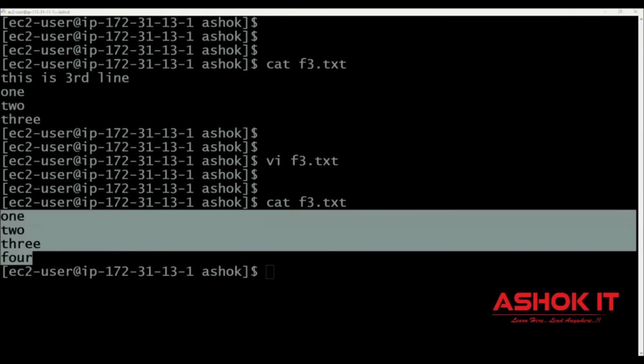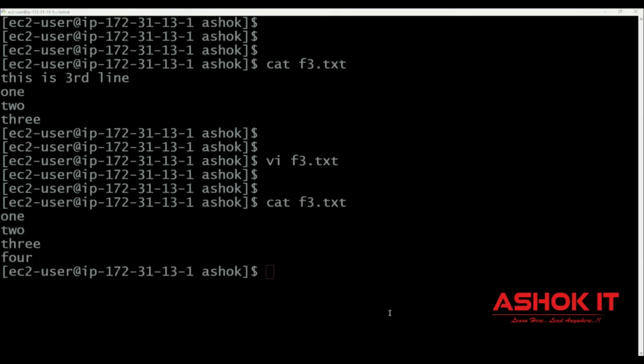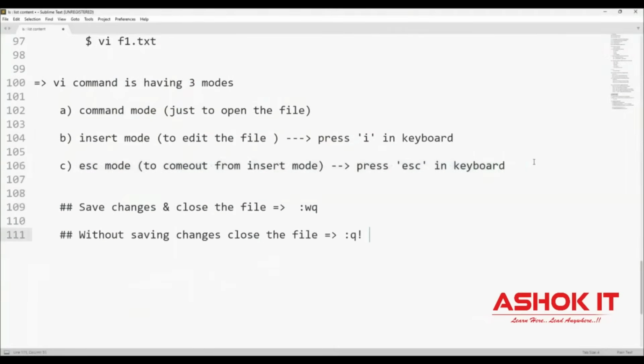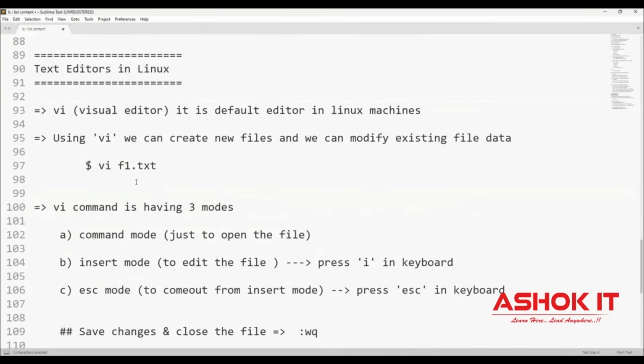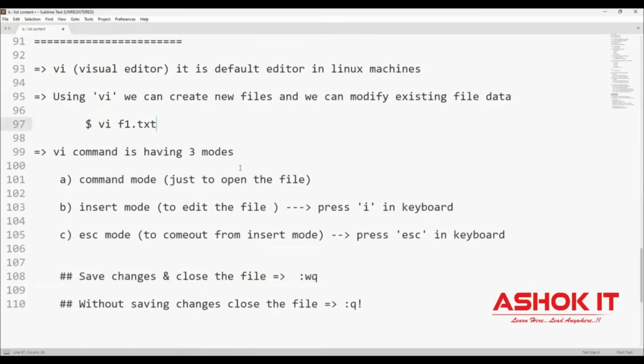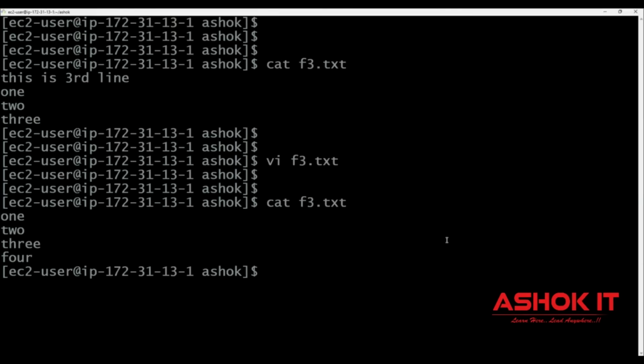So how to save the changes and how to close the file? For that we need to use :wq. Save the changes and close the file by using :wq. How to close the file without saving the changes: :q!. So like this we can use vi in the Linux machine. vi is a visual editor, which is the default editor in the Linux machine, used to edit files. Let me do that once again.